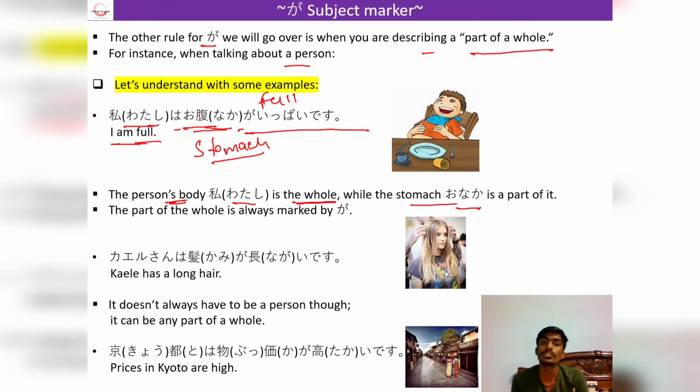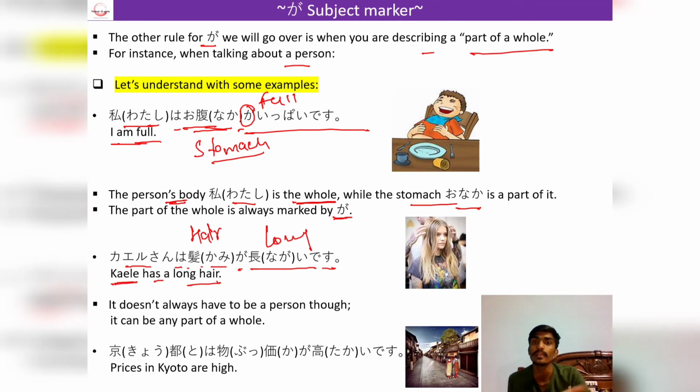So that's why I have used the ga particle, because I am describing a part of my body. So that's why it was marked by the ga particle. One more example is here. Kairu san wa kami ga nagai desu. Nagai is long and kami is hair. So it is saying Kaylee has long hair, which means Kaylee is the whole body and hair is her part. So that's why we have used the ga particle when describing her kami, or hair.